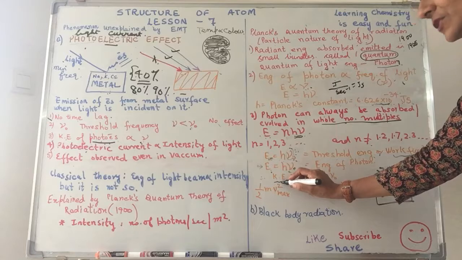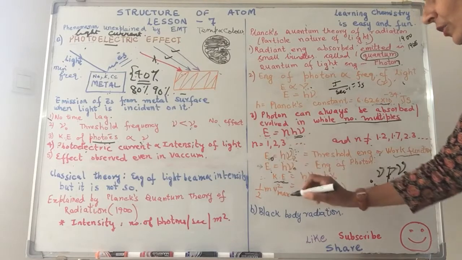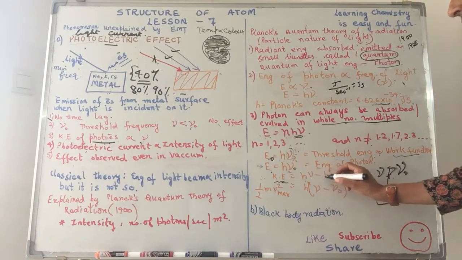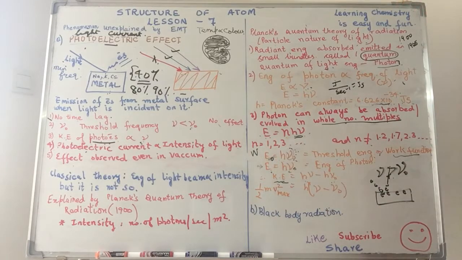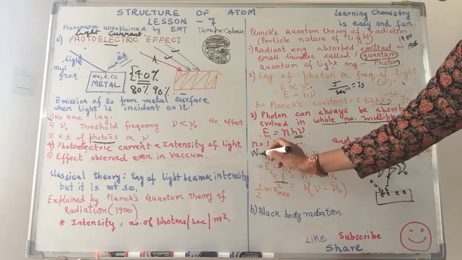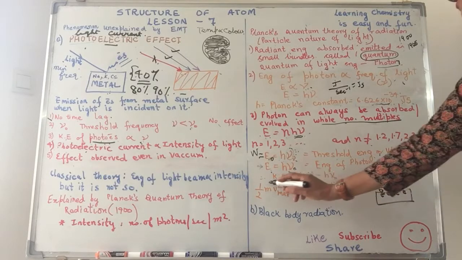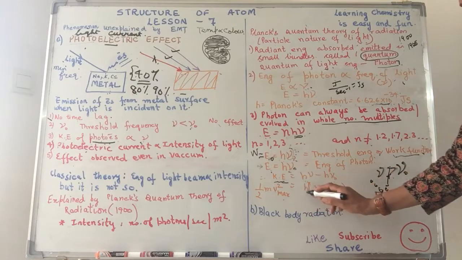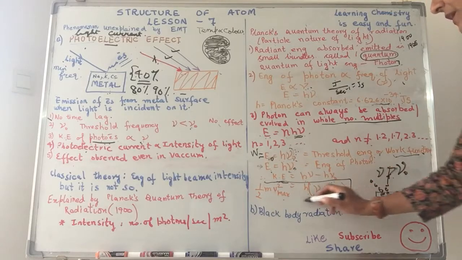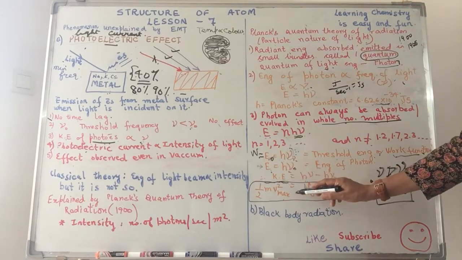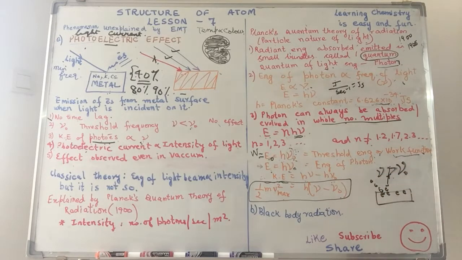The kinetic energy of this moving electron is equal to the difference in E and E naught. So, E minus E naught, h nu minus h nu 0. In physics, this E naught is also sometimes written as W. So, don't get confused. We can also write it as W because it is called the work function of any metal. Kinetic energy, half m v square, is equal to h times nu minus nu 0. So from this equation, the Planck's equation, we can calculate the kinetic energy of the photoelectron being emitted from the metal surface.